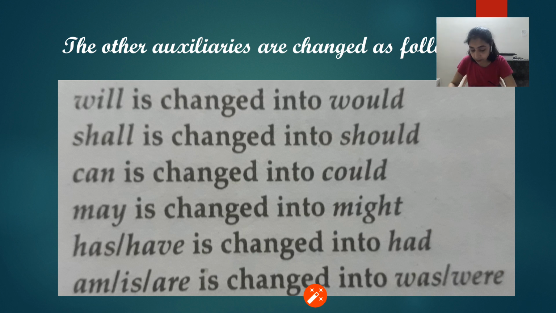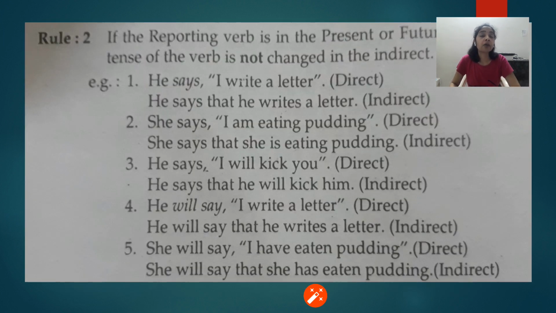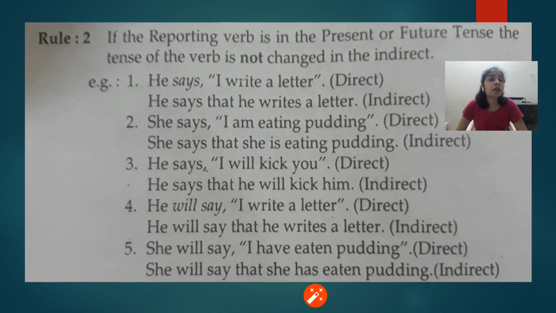This we have already discussed. For example, I'll give you an example of "can" also. "They said we can go for movies on every Sunday." So "can" changes into "could" here, so it changes into: they told that they could go for movies on every Saturday. Like this "can" changes into "could," and "may" changes into "might" also. Now this was the case when the reporting verb was in past tense. Okay, it was said.